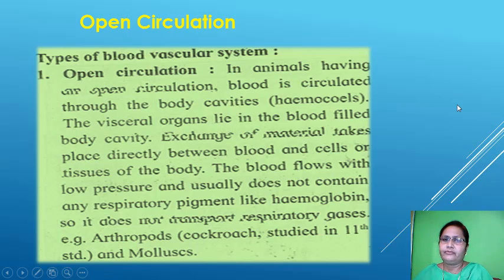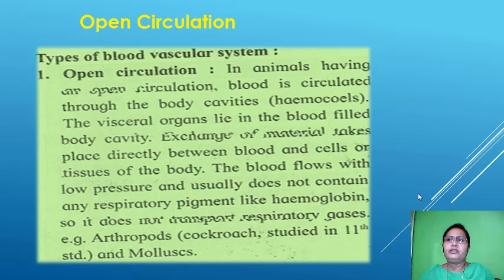Now in the first, the open circulation, the animals have blood that is circulated through the body cavities. Body cavity, in other words, is called a coelom or haemocoel. The visceral organs lie in the body fluid, in the body cavity. The exchange of material takes place directly between the blood and the cells or tissues of the body.